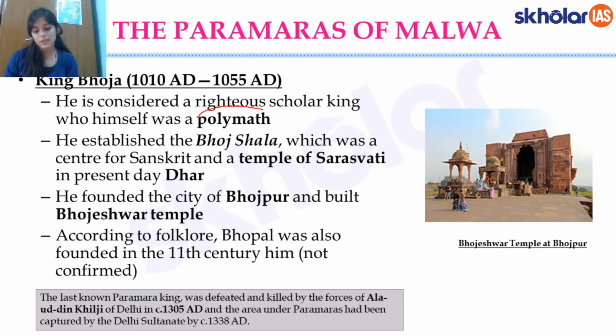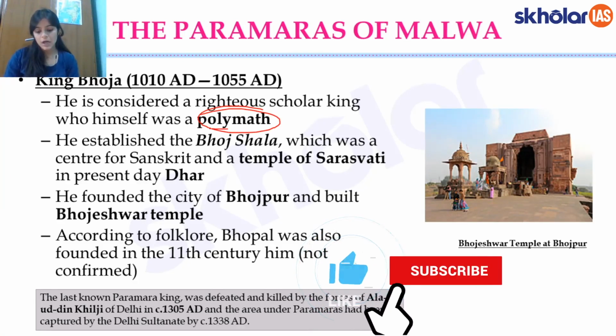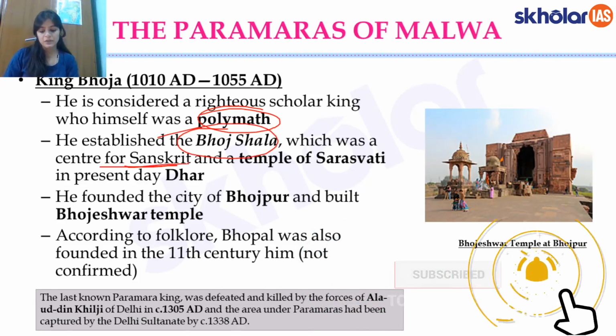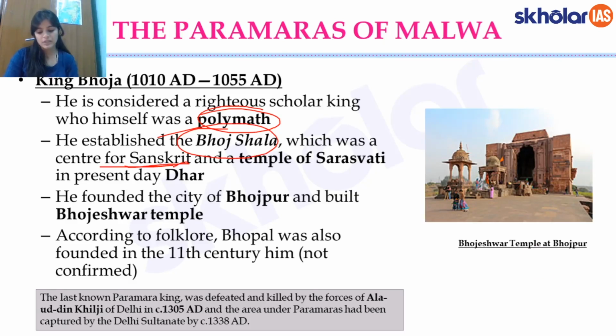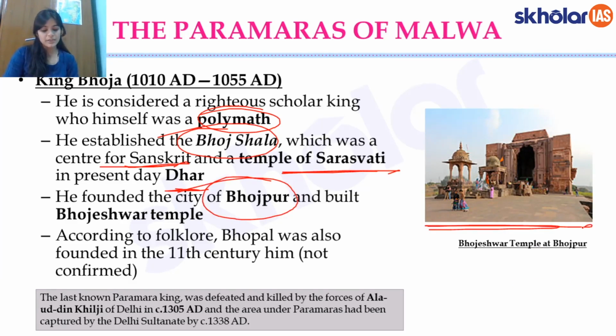He was a polymath. A polymath is somebody who was a great learner, and he had knowledge of so many subjects. He had established a Bodhshala, which was basically a center for learning Sanskrit, and he also established a temple of Saraswati in the present-day city of Dhar. He also founded the city of Bhojpur and built the Bhojeshwar temple at Bhojpur. It is incomplete, it couldn't be completed, but he built this Bhojeshwar temple and founded the city of Bhojpur.